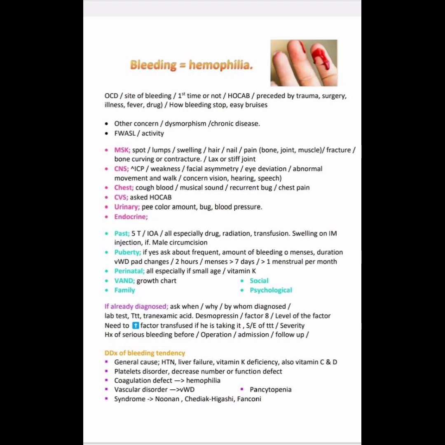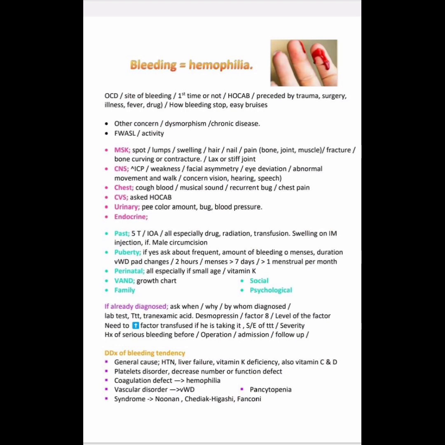HOCAB. In HOCAB, we know H for hemodynamically stable or not, O for onset, C for color of blood, A for amount of blood, and B for any blood transfusion history. Then, was the bleeding preceded by any trauma, surgery, illness, fever or drug? And how does the bleeding stop? Easy bruises. And is there any other concern associated with this bleeding?